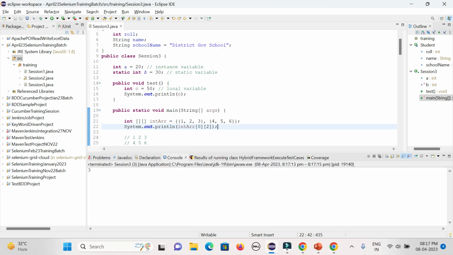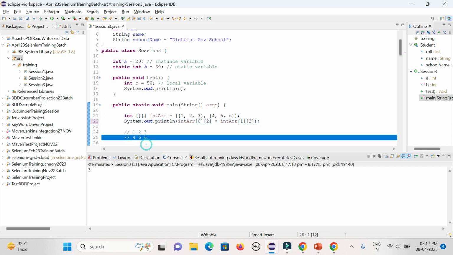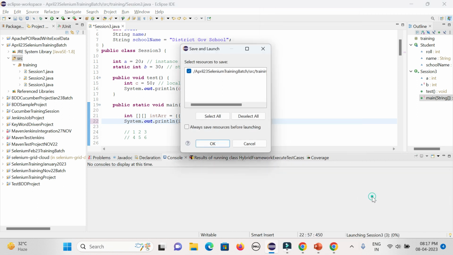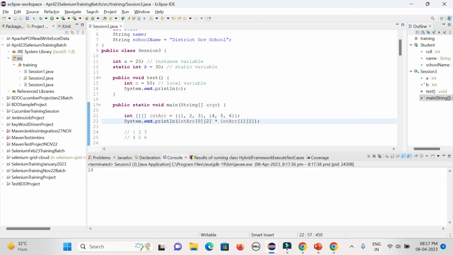You could see. Now if you want to perform some operation, I want to multiply that variable with another variable, which is one, meaning the first row, and second, meaning 6. So what will happen? It will multiply 3 by 6. That is the way you can do some operation on the array. So it will give me 18. The desired result is 18. You could see.